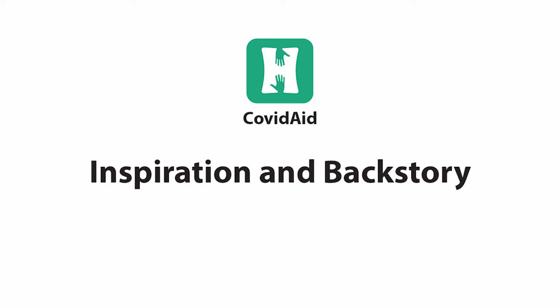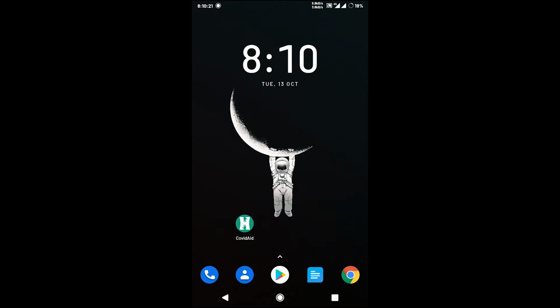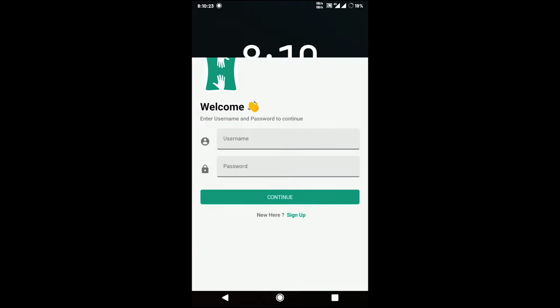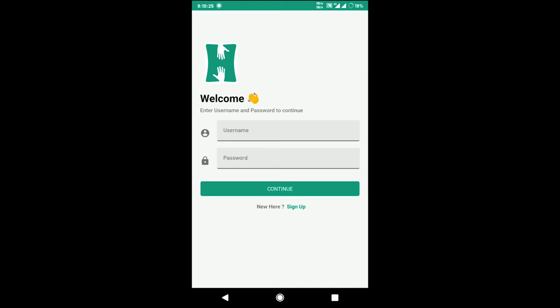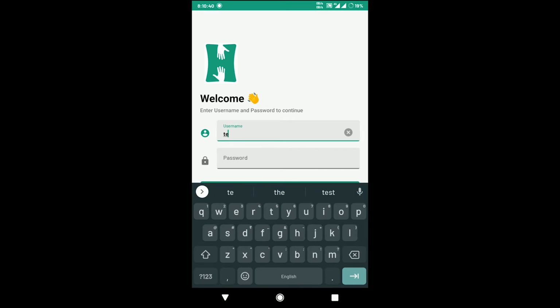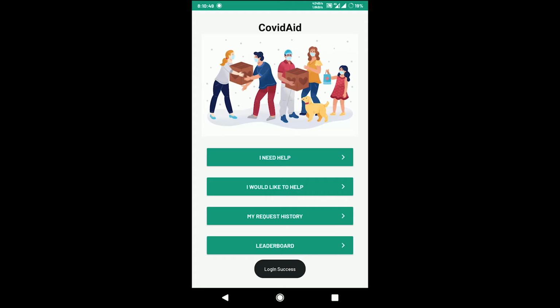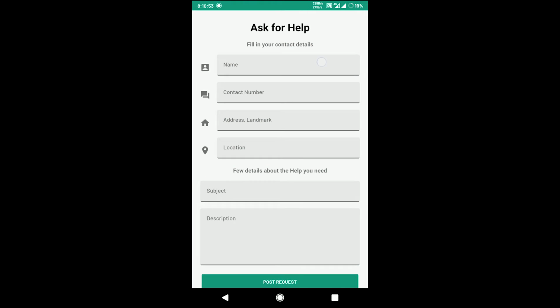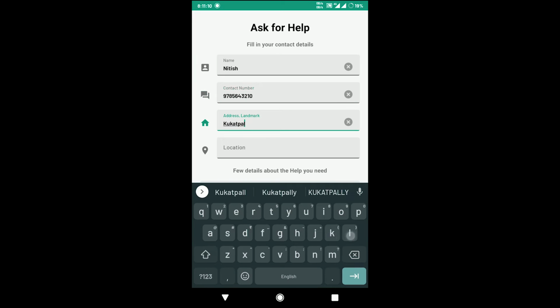Over to you, Nitish. Hi, I'm Nitish. Let me give you a small briefing about the app flow. As soon as you open the app, the login screen pops up. If you are new here, you can go to the sign up page to create an account. Once you have your credentials, you can enter username and password and log into the app. This is the home page. Here you can request help by filling a small form providing details about your contact info and help required.